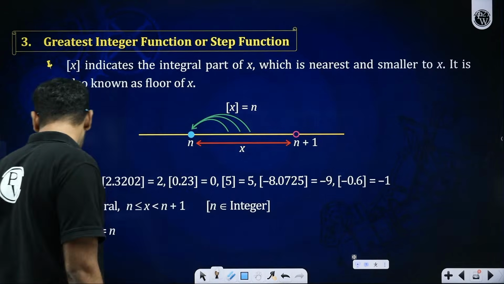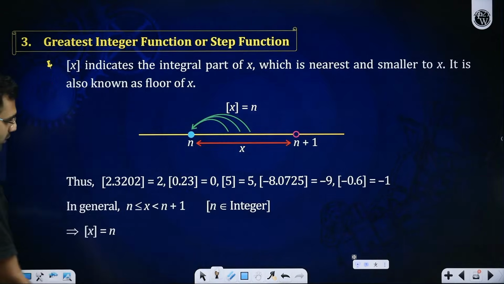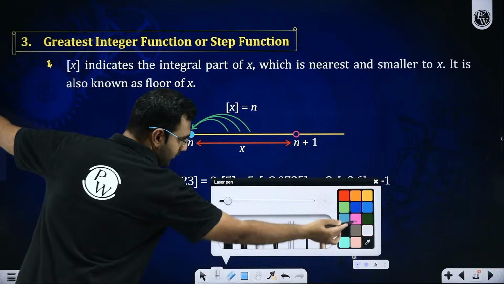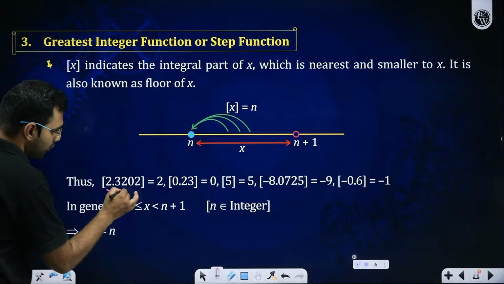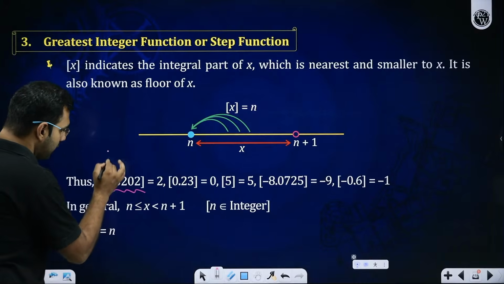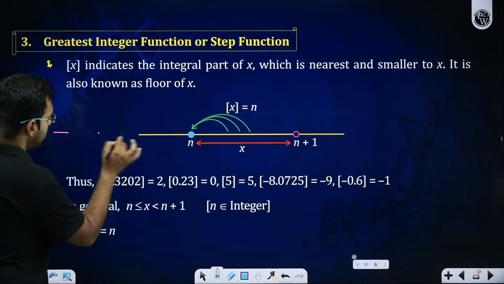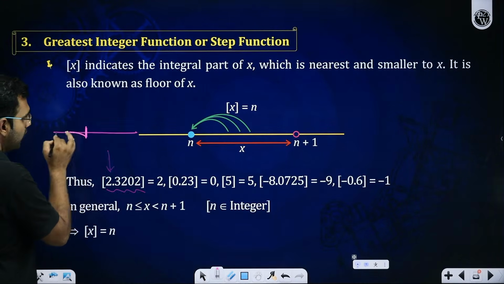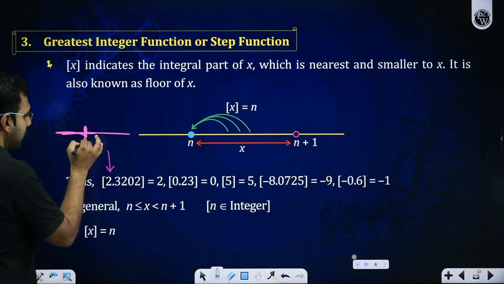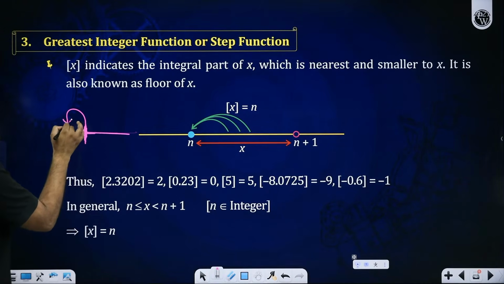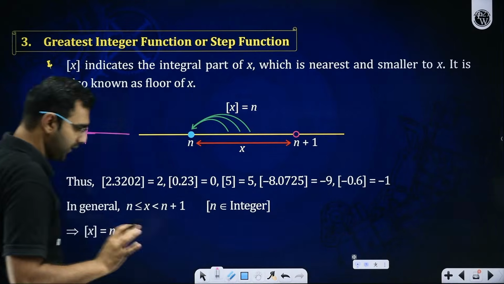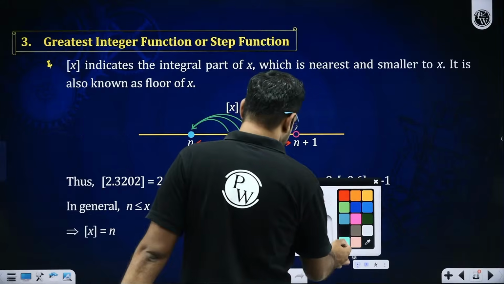This means that, let's say if I ask you GIF of 2.3202. So look at 2.3202 on the number scale. There is 2.32, yes or no? So either this number or just less than this number, whichever is the greatest integer, just choose it. Let me redefine it with better explanation.